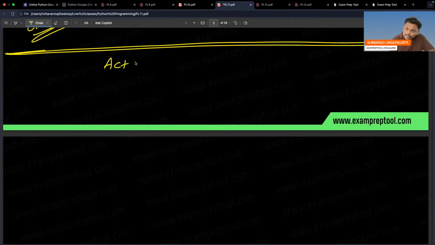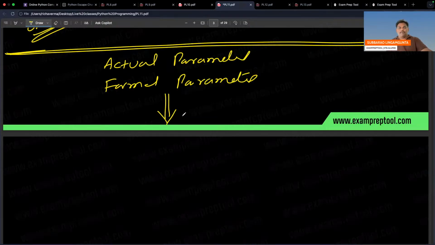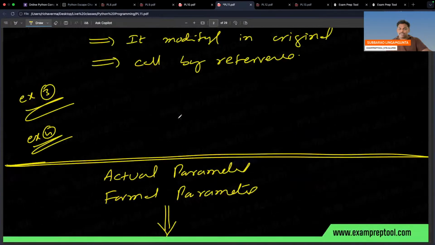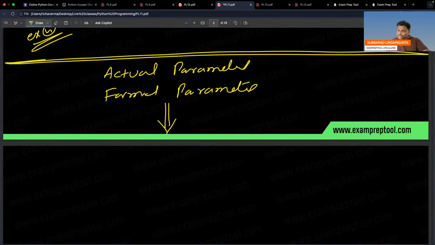Actual parameters and formal parameters. So please be careful. Let's discuss a little bit about this. This is also required. Let me discuss this also.